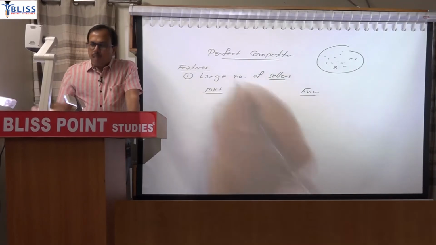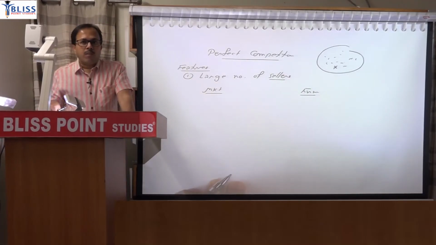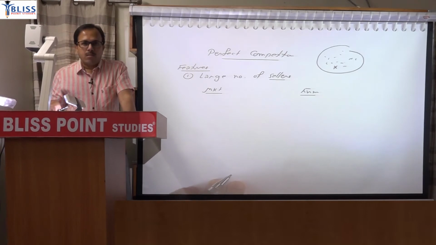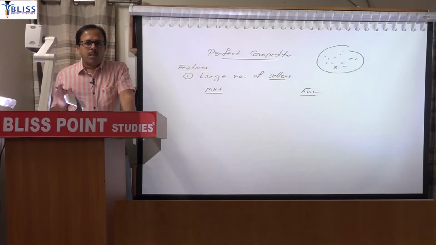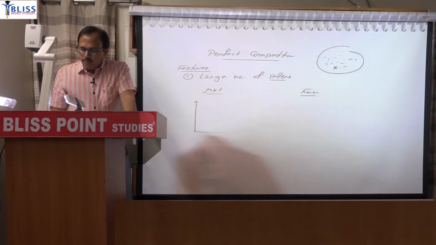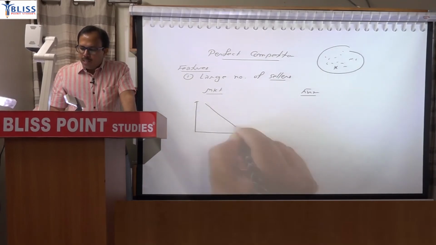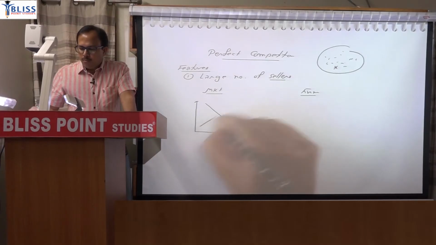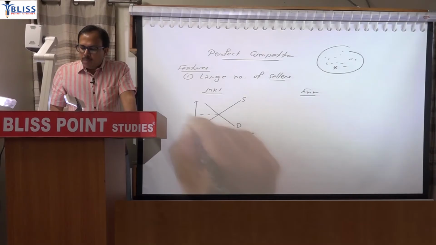So if there are a large number of firms, it means one single firm does not have any control over price. So in that way, the firm acts as a price taker. It accepts the price which is determined by the market. But how will the market decide price? Market will decide price based upon market forces. Market forces means supply and demand forces. So their intersection determines the price.